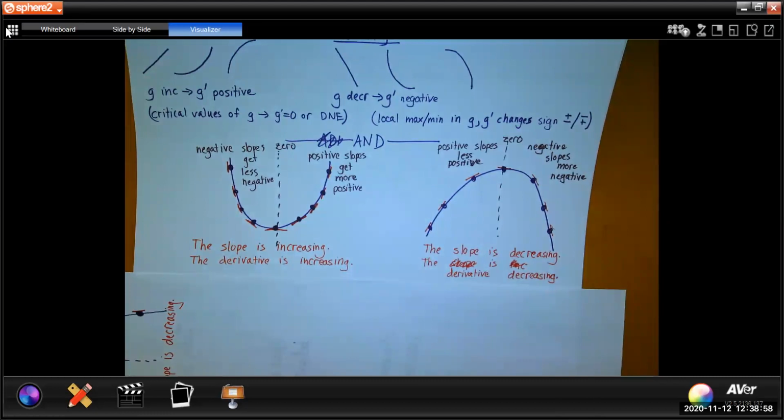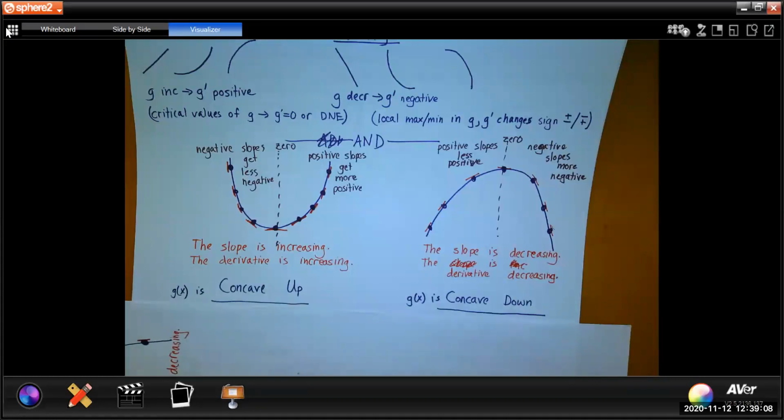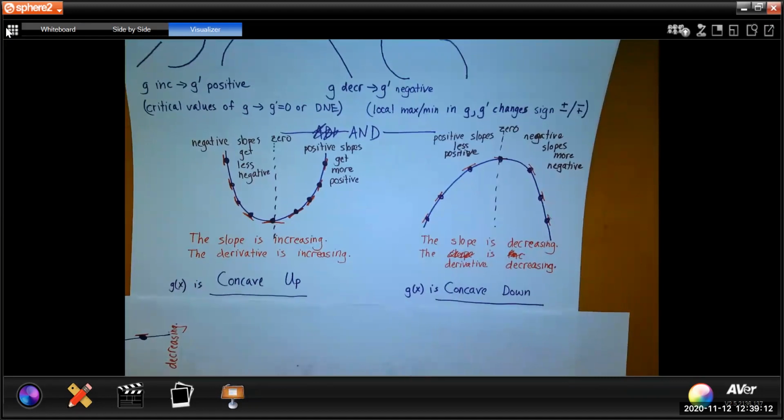But that's not all we're going to say here. We're going to introduce a new vocabulary term. That new vocabulary term is concavity. So that first picture we drew is an example of a function that I decided to name g of x. And for that function, g of x is called concave up.